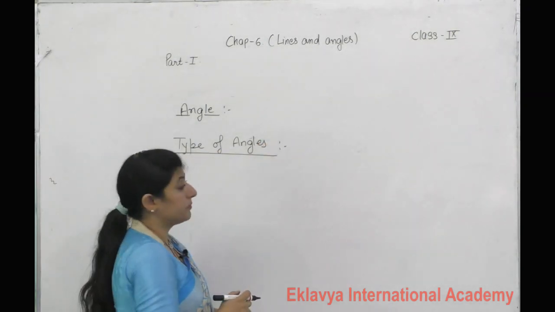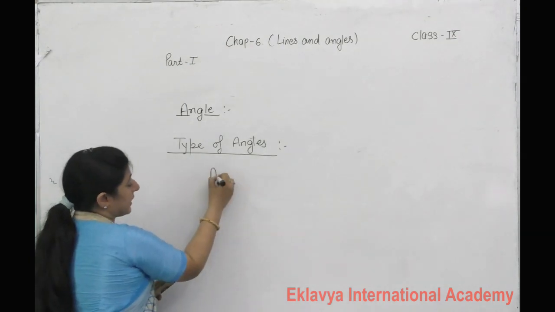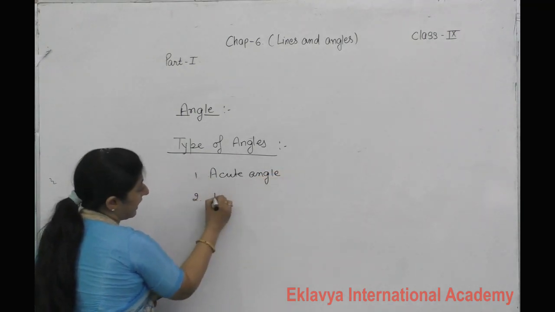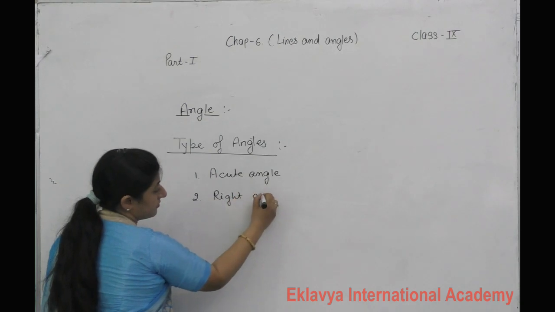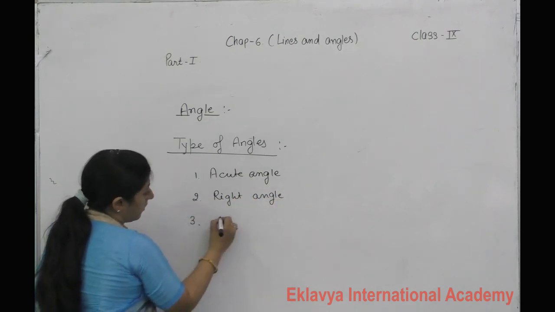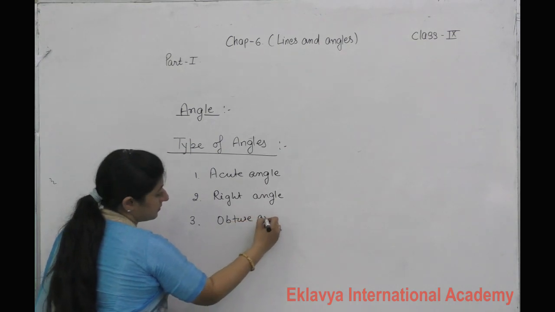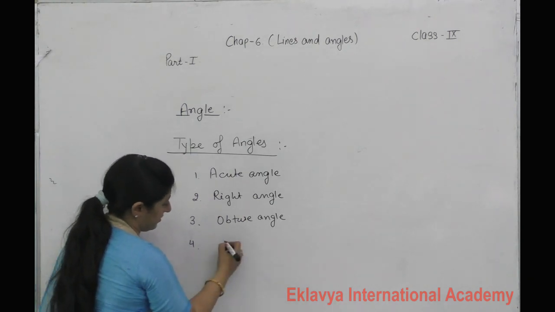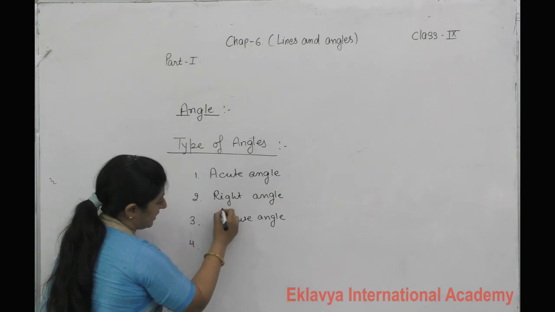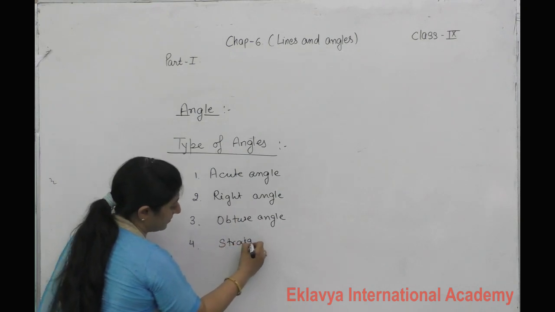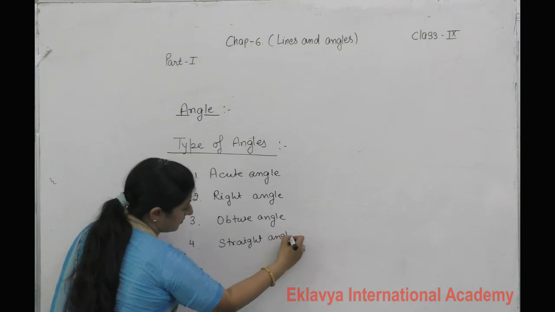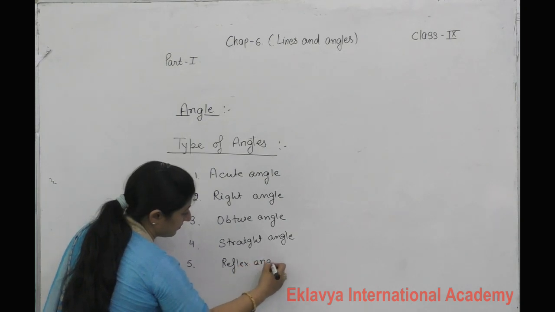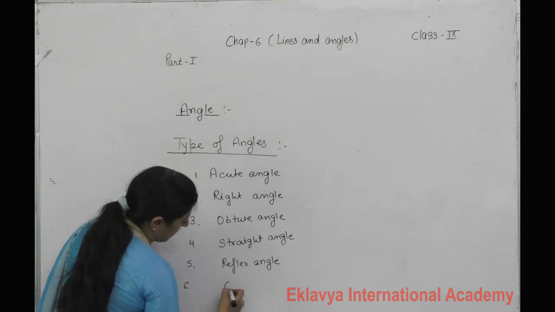Types of angles: you can say acute angle, right angle, obtuse angle, next straight angle, reflex angle, complete angle.